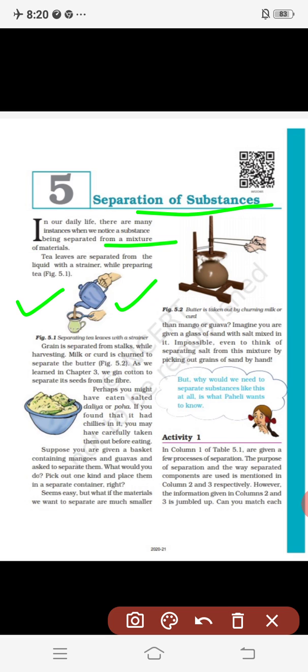Now in that mug there is tea, but in that tea there are some unwanted substances.